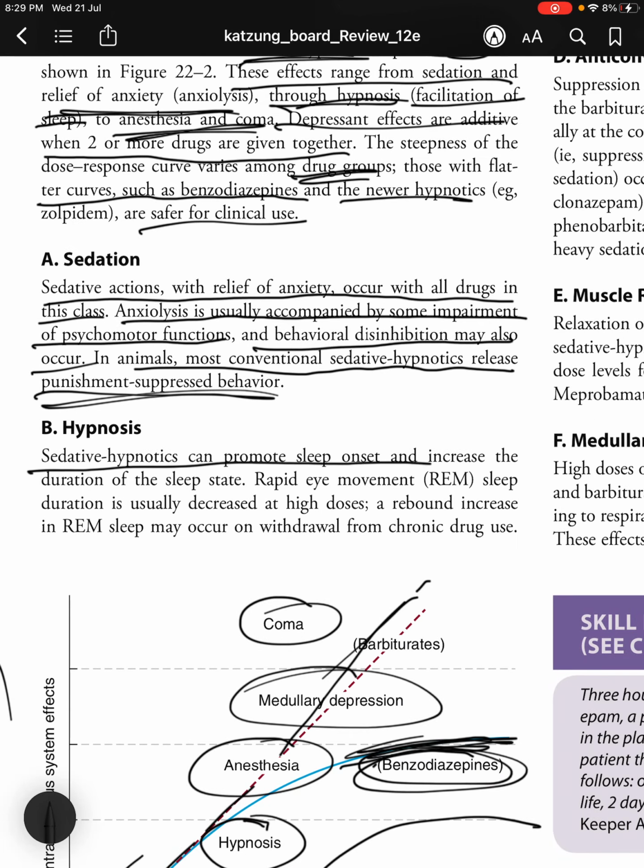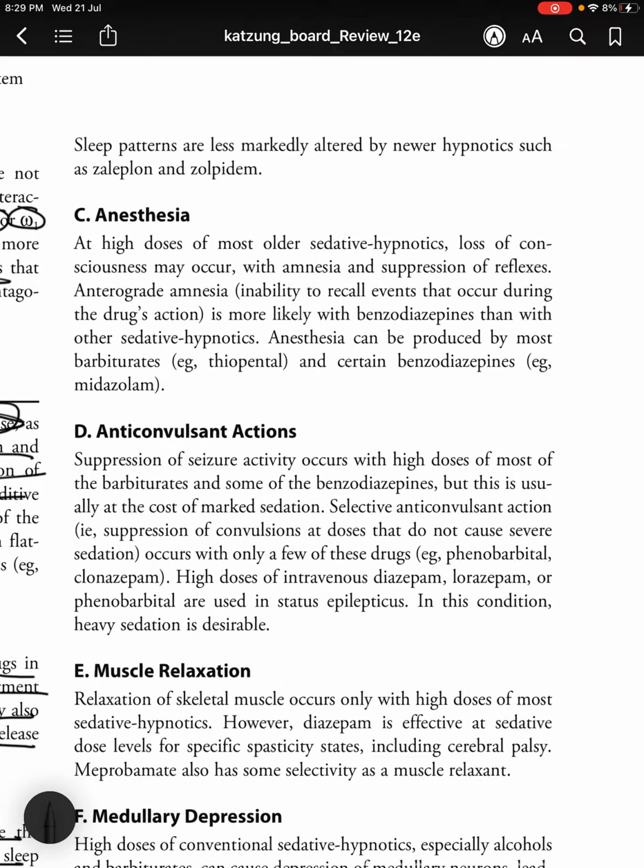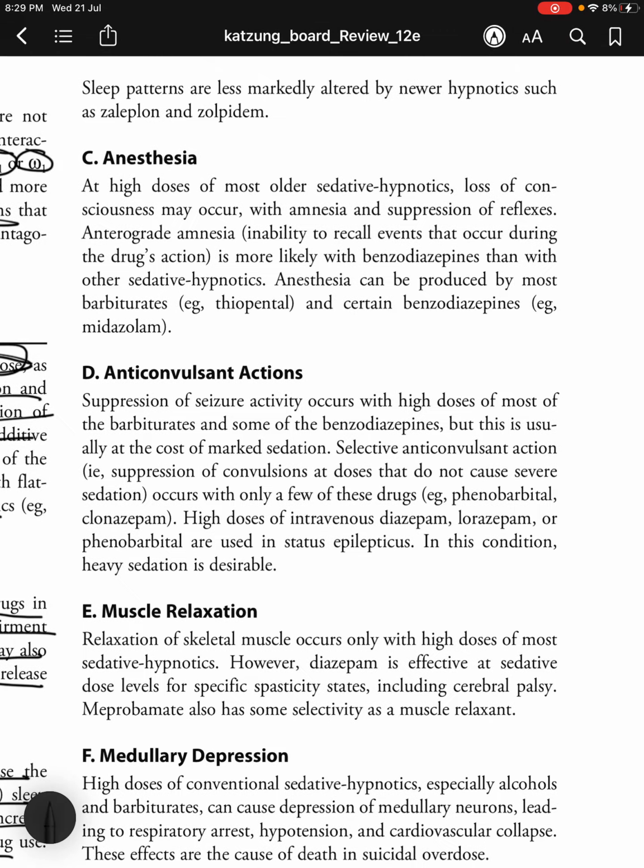Hypnosis. So sedative hypnotics can promote sleep onset and increase the duration of sleep state. Rapid eye movement or REM sleep duration is usually decreased at high doses. A rebound increase in REM sleep may occur on withdrawal from chronic drug use. Sleep patterns are less markedly altered by newer hypnotics such as zaleplon and zolpidem.